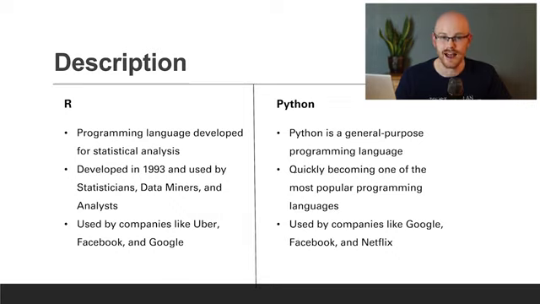Now, if you noticed, in the companies that use Python and R, both Facebook and Google are on that list, and that wasn't by accident. I did that on purpose because I wanted to show that these companies, large companies, are going to use both programming languages for what they're good for, which obviously we will talk about later, but I wanted to just kind of put that there for, I guess, foreshadowing.